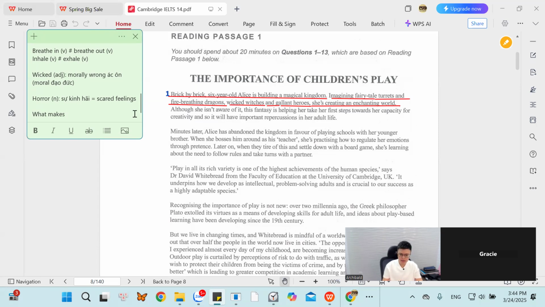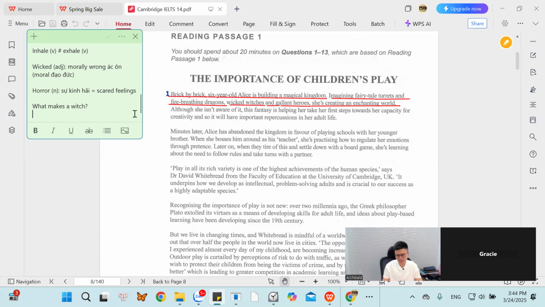Any other ideas? The villains. Can you spell it? VILLAIN. Villain.